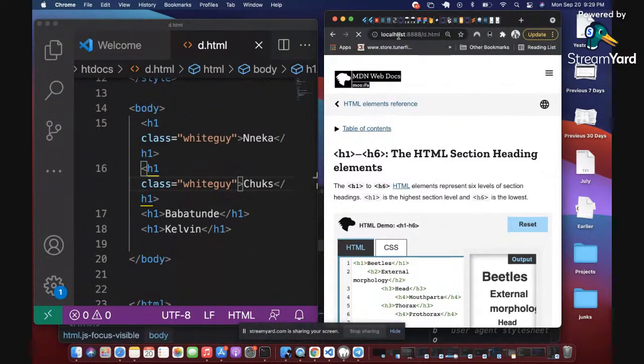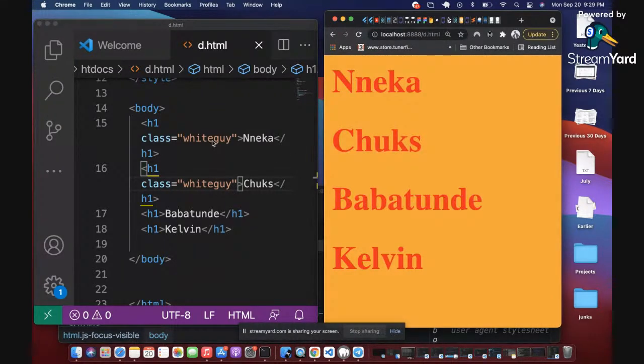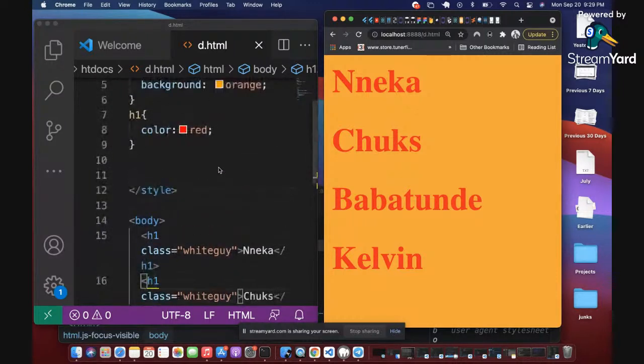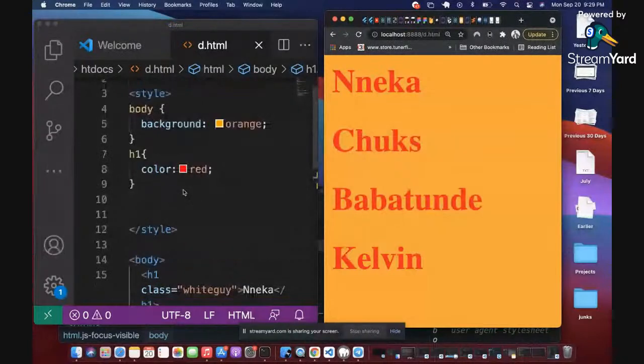All right. So if you can see here, we've just named Nneka and Chooks white guy. We gave them a class called white guy. That means that we have now been able to separate Nneka and Chooks from the remaining H1s. There are 4 H1s on the screen, but we've just given Nneka and Chooks the same class name, right? With these class names now, we can then isolate.